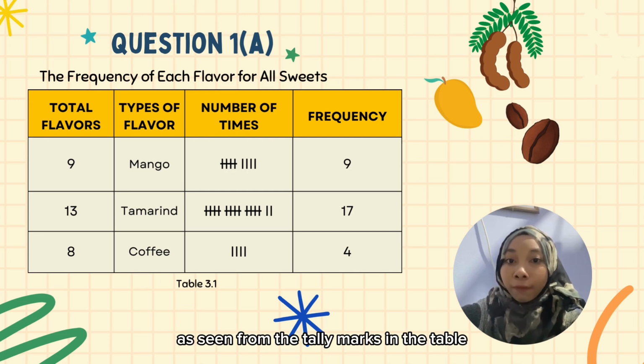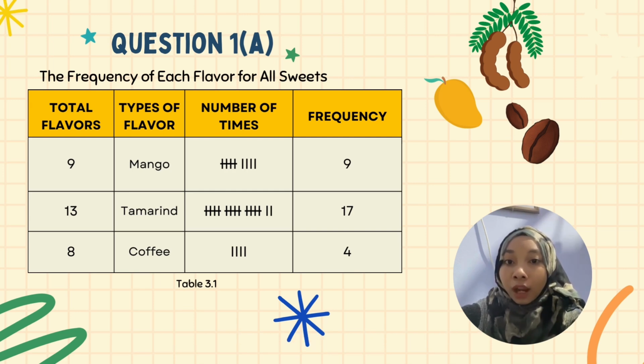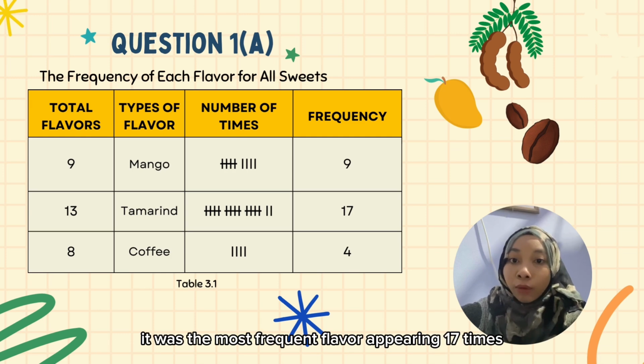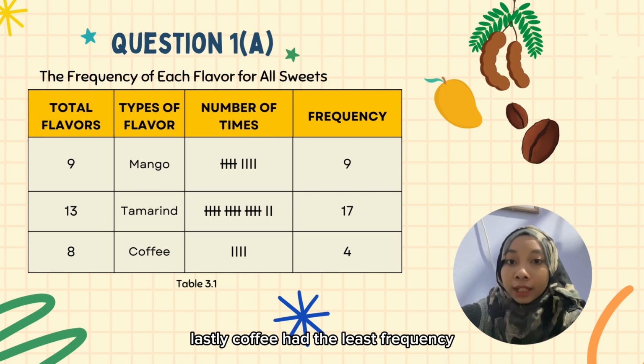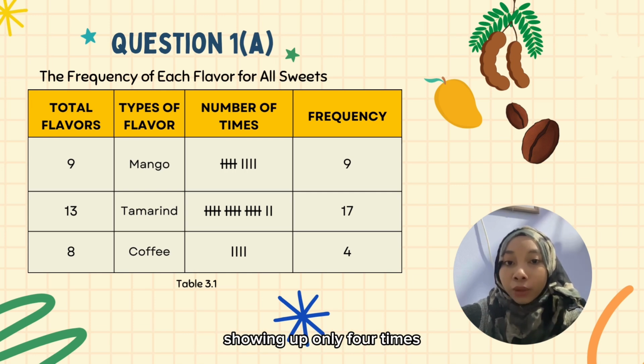As seen from the tally marks in the table, it is unchanged from its total flavor. Moving to tamarind, it was the most frequent flavor, appearing 70 times from the total flavors was 30. Lastly, coffee had the least frequency, showing up only 4 times, for its total flavor was 8.